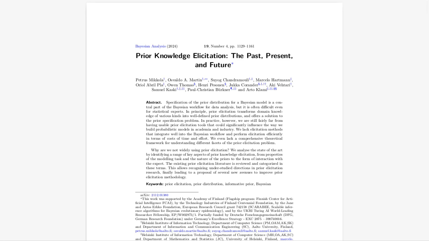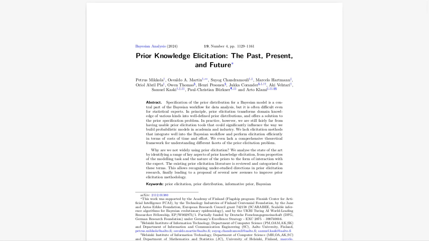So what are some of the specific directions that the paper suggests for moving the field forward? So one idea is to develop a unified approach that combines the best of all these existing methods. One that allows elicitation in both parameter space and observable space, that is model agnostic and computationally efficient. So it's like a universal prior elicitation toolkit. Exactly. And we also need to integrate prior elicitation into the broader Bayesian workflow. It shouldn't be an isolated step. It needs to be a core part of the process. So we want our prior elicitation to fit into our modeling process, like a well-oiled machine.